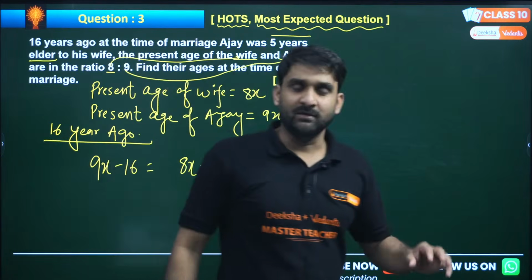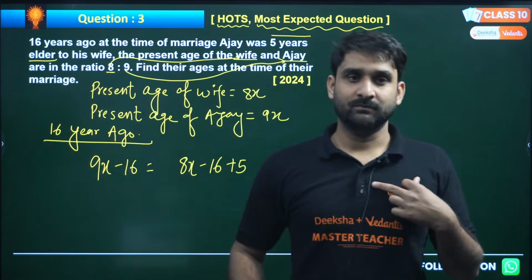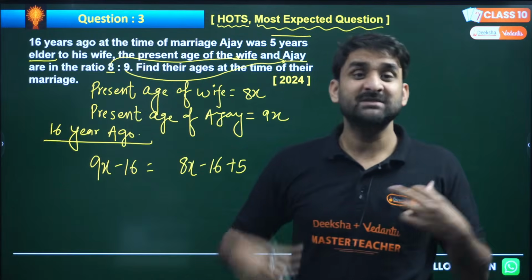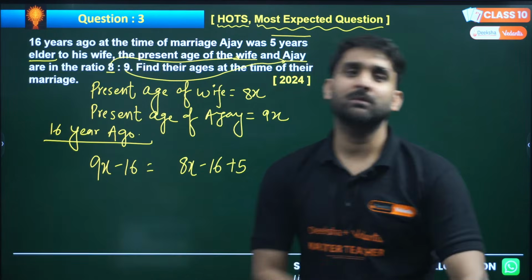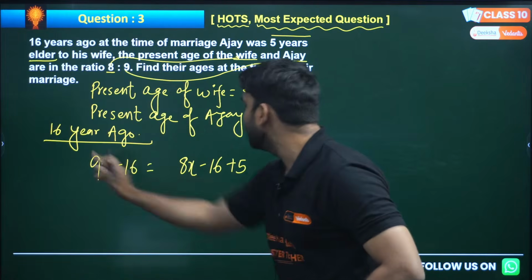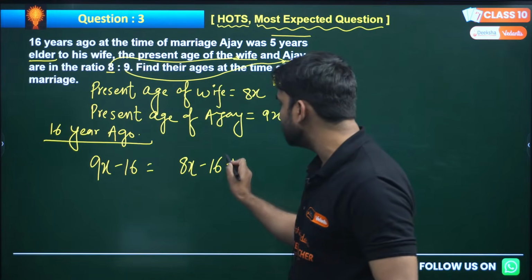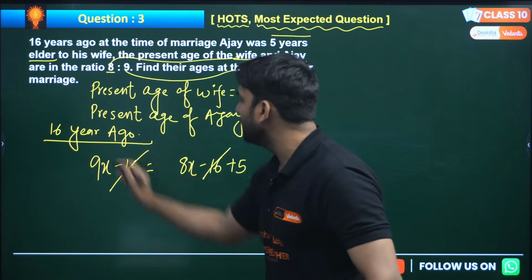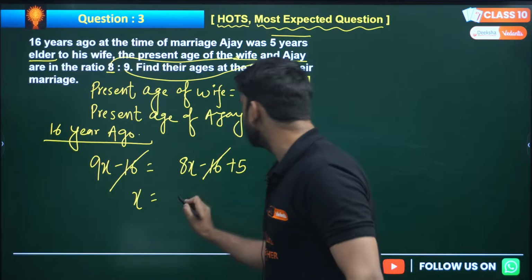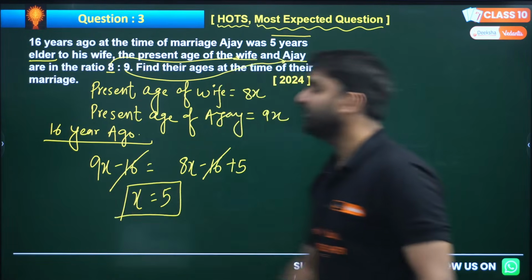If I give you the information that I am 6 years elder than my brother, it means I am 6 years more than my brother's age. Now we can solve the equation. The 8x will cancel with 8x, and the minus 16 will cancel, so x is equal to 5, my dear. I hope everything is clear.